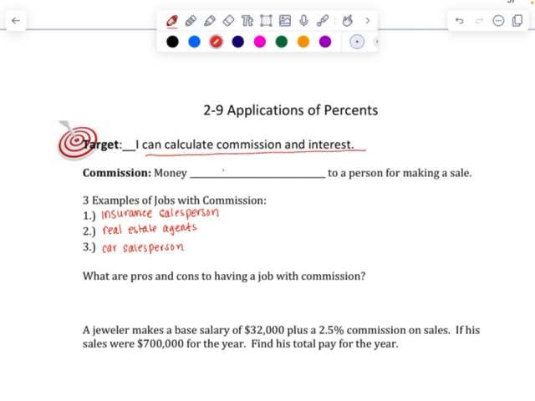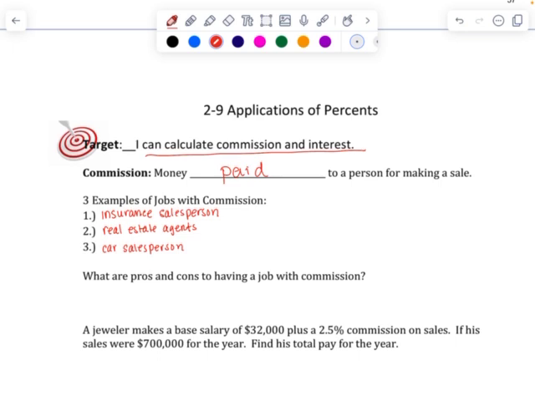Commission is money paid to a person for making a sale. So there are certain jobs that can be paid only on commission, while other jobs will maybe have a salary and in addition a commission. A salary is where you would make $30,000 for the entire year and you would be paid equal amounts every 2 weeks or twice a month.